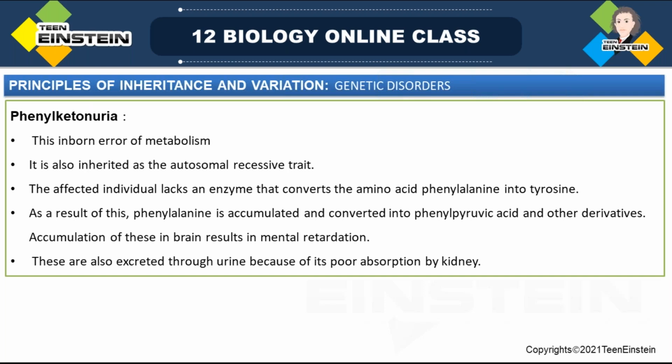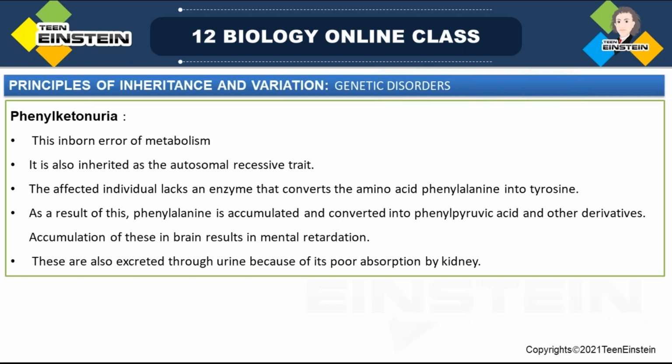Where will it accumulate? The accumulation of phenyl pyruvic acid and its derivatives in the brain will cause mental retardation. That causes phenylketonuria, and this is also excreted through urine because of its poor absorption by the kidney.